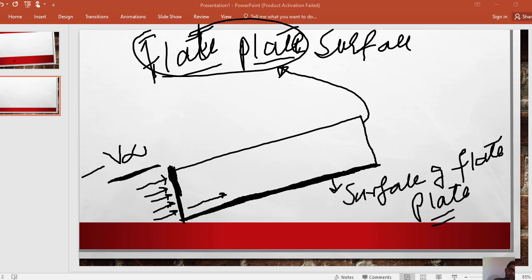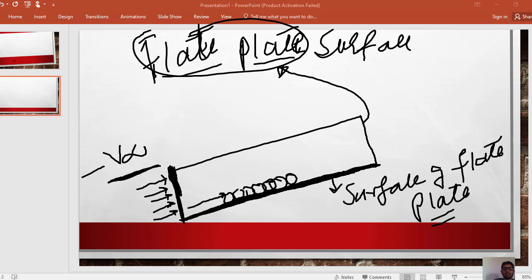At this position, the water molecules adhere to the surface, and the water layer moves with the motion of the plate.